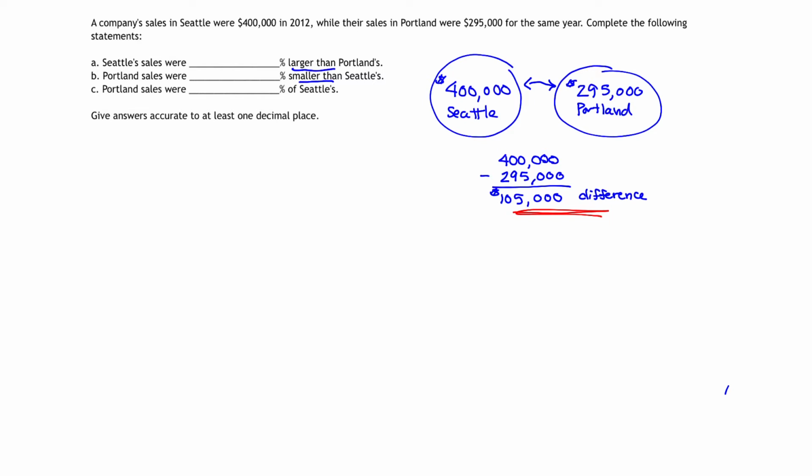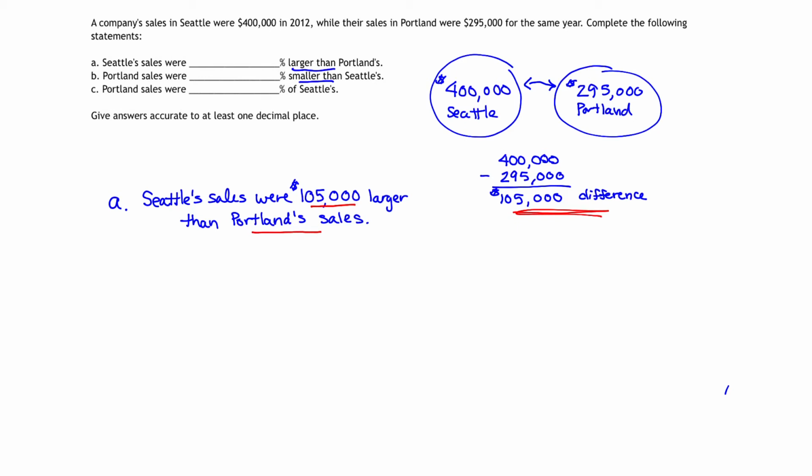Let's begin by focusing on part A. We'll restate what we just said a moment ago. That is, Seattle's sales were $105,000 larger than Portland's sales. Now, how do we convert this into a percent? Notice 105,000 is what we're comparing, and we're comparing it specifically to Portland's sales. That means we're going to be taking a percentage of the difference between Seattle and Portland's sales, namely 105,000, and we're going to divide it by Portland's sales, $295,000.